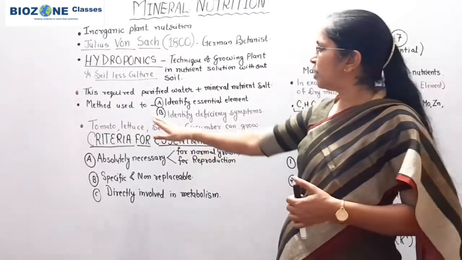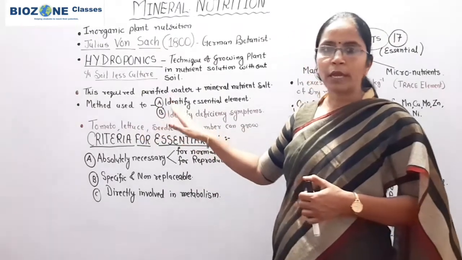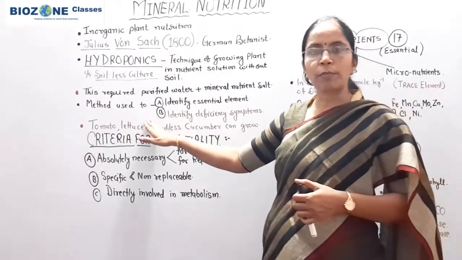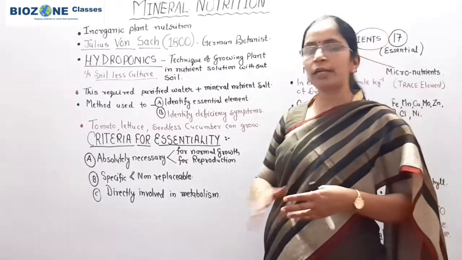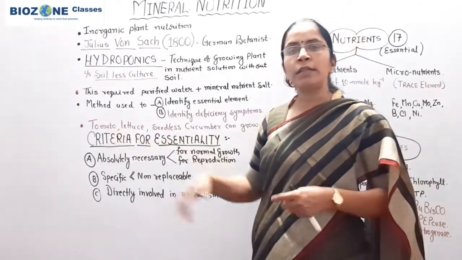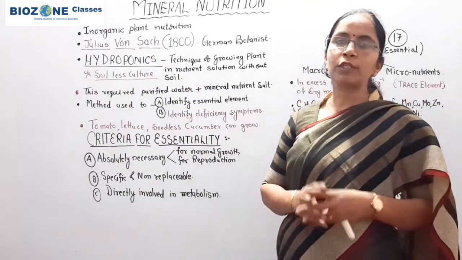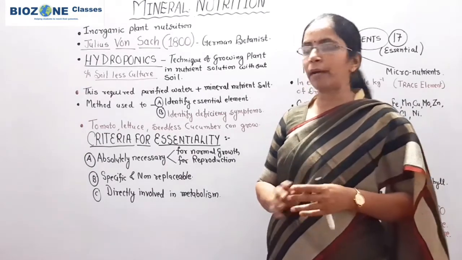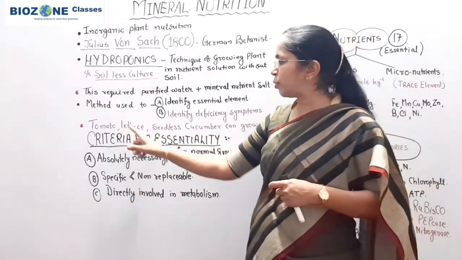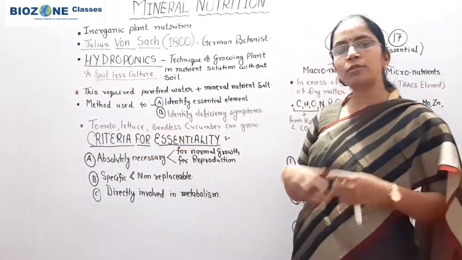So remember these two aims, the purposes for which we predominantly use hydroponics. Now we study a most important part: which plants are predominantly cultivated using the hydroponic method. Remember tomato, lettuce and seedless cucumber.